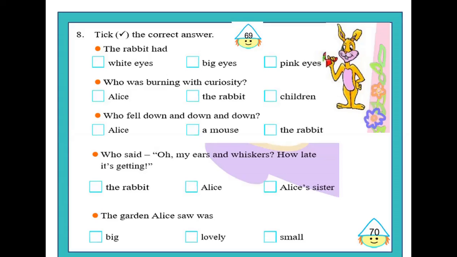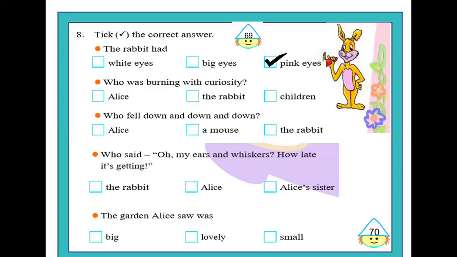So let's get started. The first question is, the rabbit had white eyes, big eyes, or pink eyes. We all know the answer here, children. The answer is pink eyes.